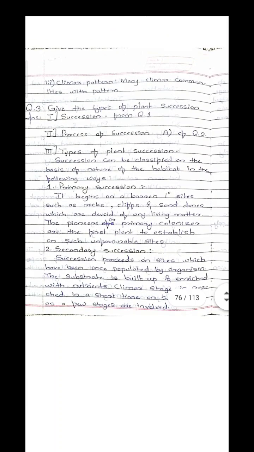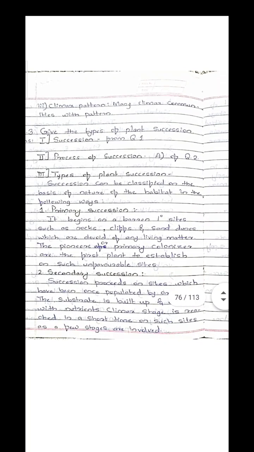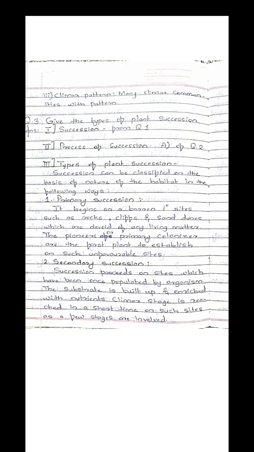In this question, first you have to write about the definition of succession, then the process of succession, and the third point is the types of succession. There are six different types of succession. First is the primary succession. The primary succession happens on barren land such as rocks, cliffs and sand dunes under unfavorable conditions. So the pioneer or primary colonies are observed.